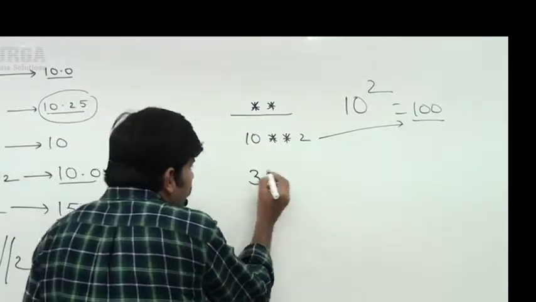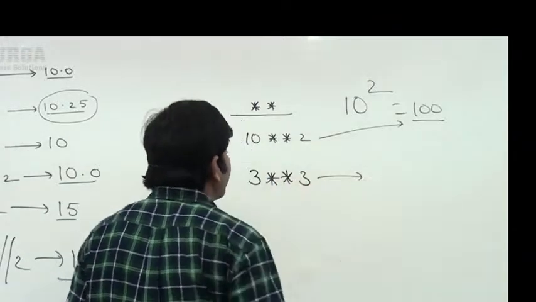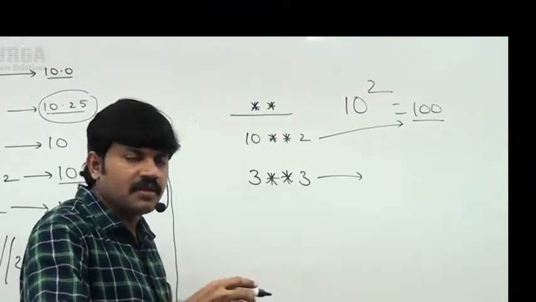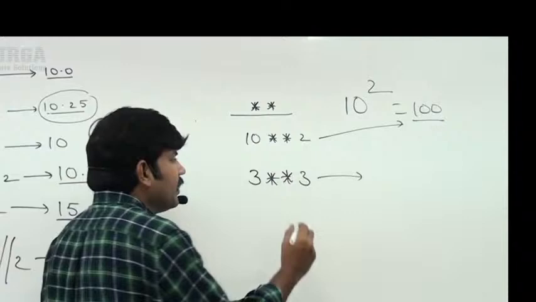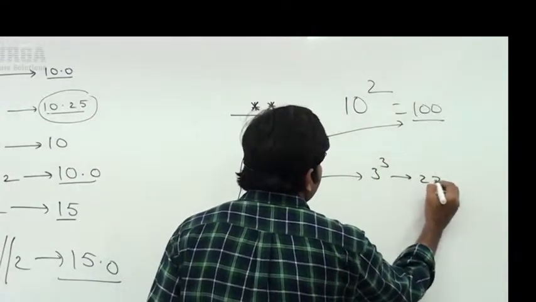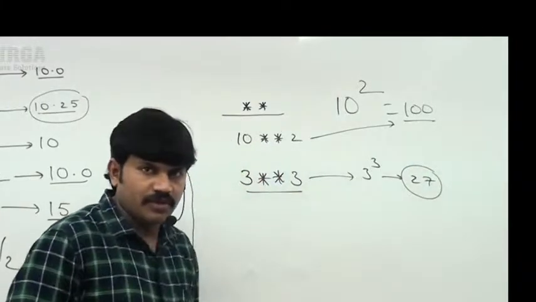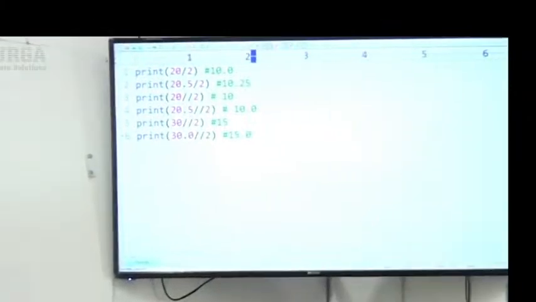So 3 double star 3, sir, I am taking. 3 power 3 means 3 into 3 into 3. 3 into 3 is 9, 9 into 3. 3 power 3 means 27 is the value we are going to get. Have a look once. Is it correct or not?